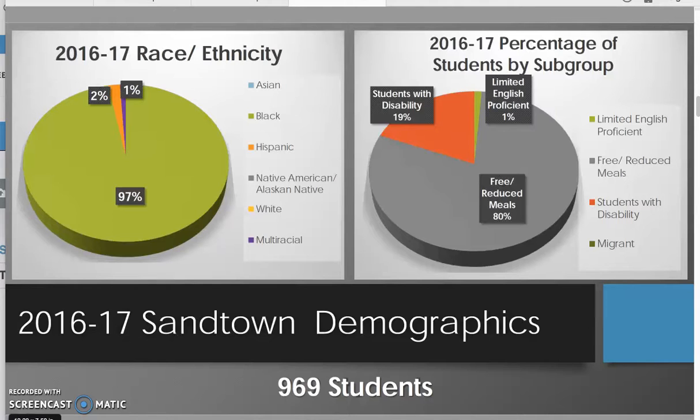If we look even deeper than that, 80% of our students are on free and reduced lunch or breakfast, free and reduced meals. That's a large percentage. And we also have 19% of these students who are students with disabilities. We have a small, limited English proficiency with only 1%.